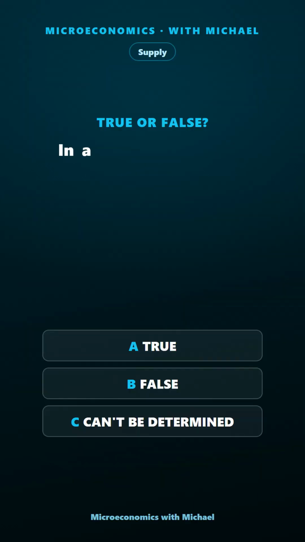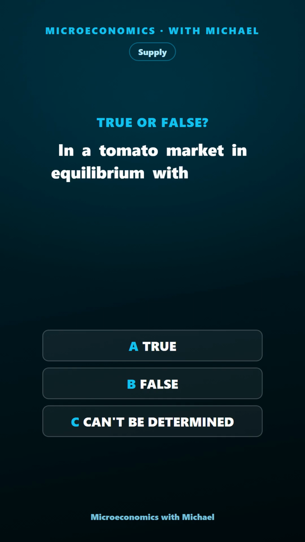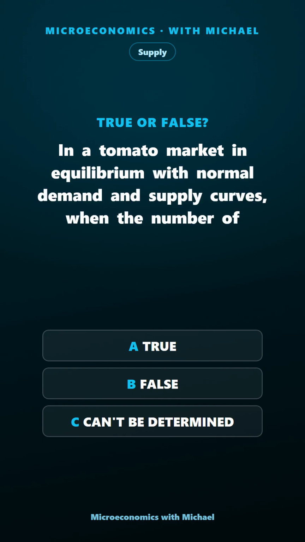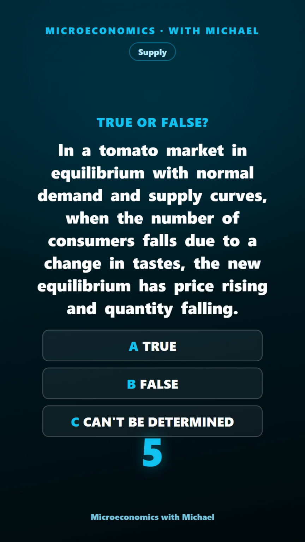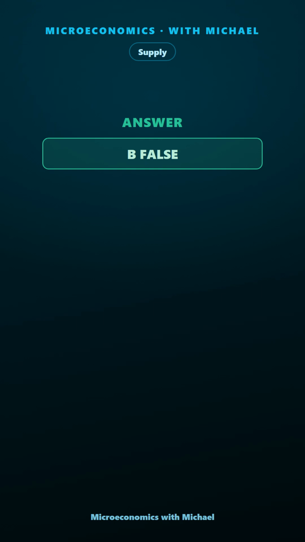In a tomato market in equilibrium with normal demand and supply curves, when the number of consumers falls due to a change in tastes, the new equilibrium has price rising and quantity falling. True, false, or can't be determined? The answer is false. Incorrect.